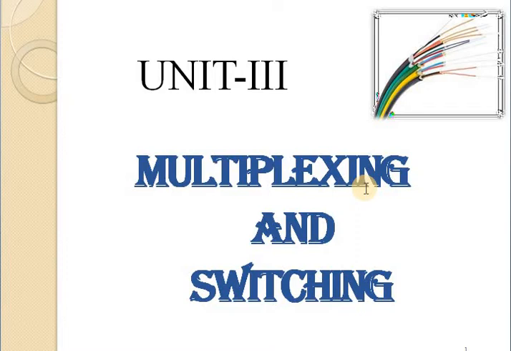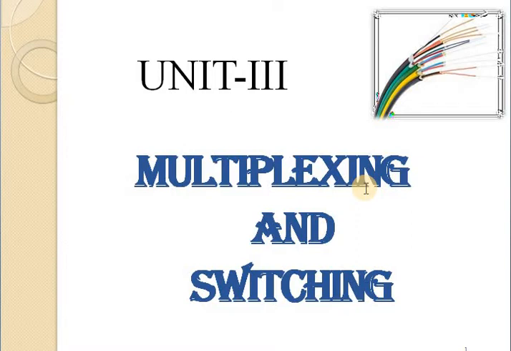And in the previous lecture we learned about frequency division multiplexing and wavelength division multiplexing. Frequency division multiplexing is used with analog signals, and it is most commonly used in television and radio transmission. It accepts signals from multiple sources, and here two devices are used, the multiplexer and demultiplexer, that is mux and demux.